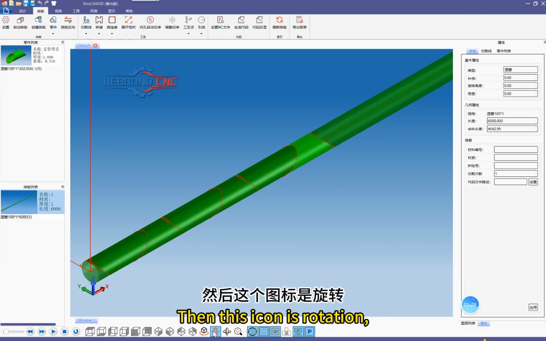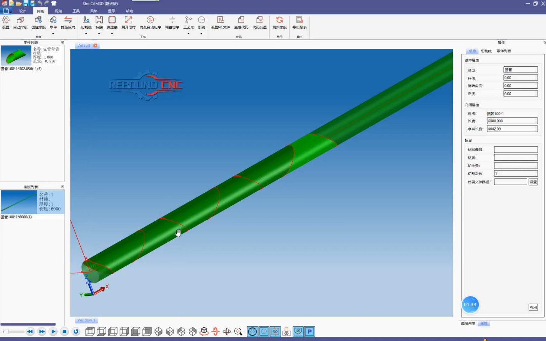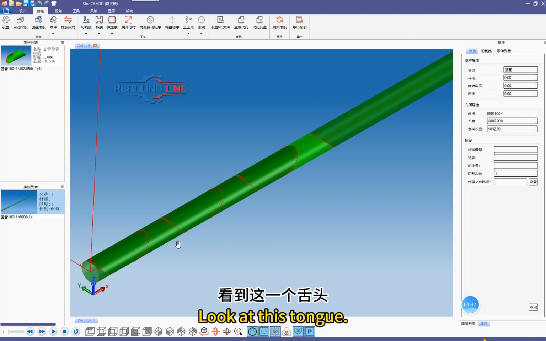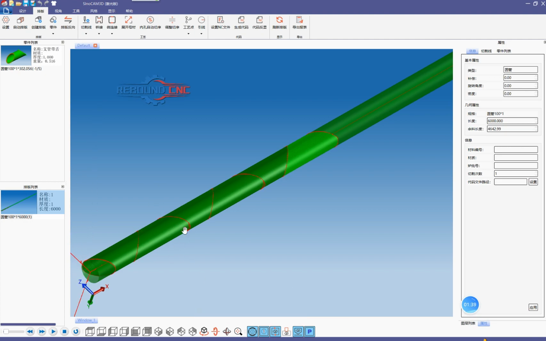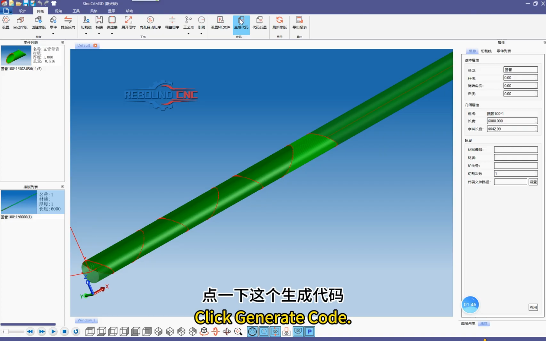Then this icon is rotation. Rotate around the x-axis. Look at this tongue. This tongue is correct. After the layout, click Generate Code.